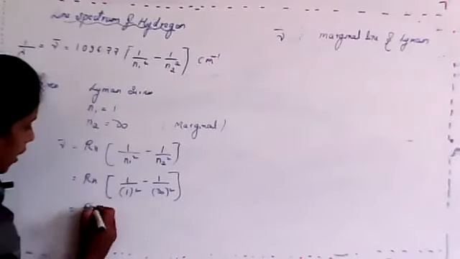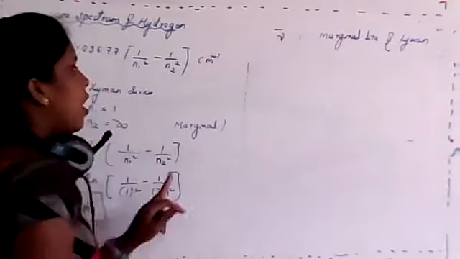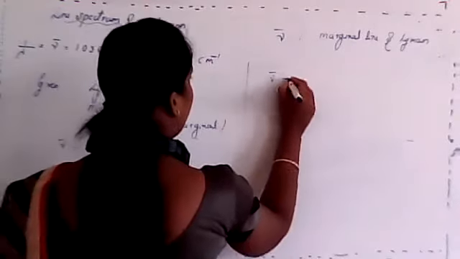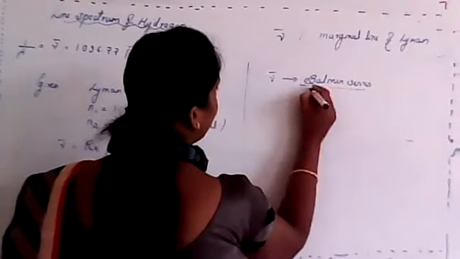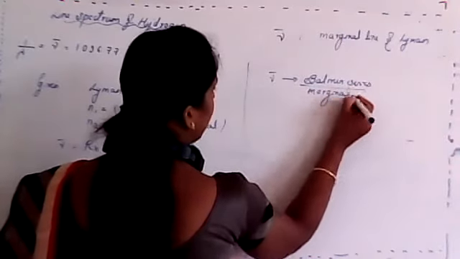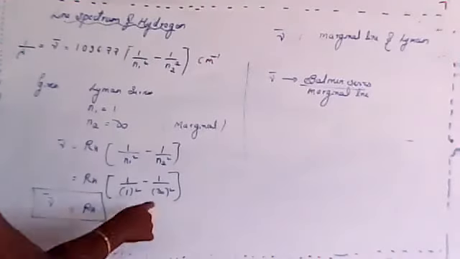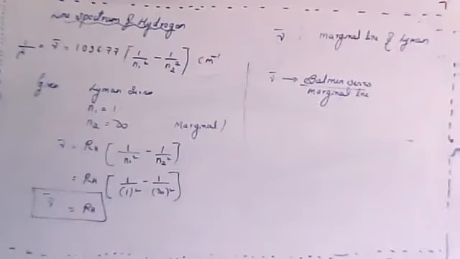So therefore, RH into 1 by 1 square, it remains as it is. The value of nu bar equals to RH, that is Rydberg constant. Is this clear, student? If I ask the question as find the value of nu bar for Balmer series, for the line that is nothing but marginal line, just find out. It is very easy. Again, you have to consider n2 as infinity itself, 1 by 2 square.